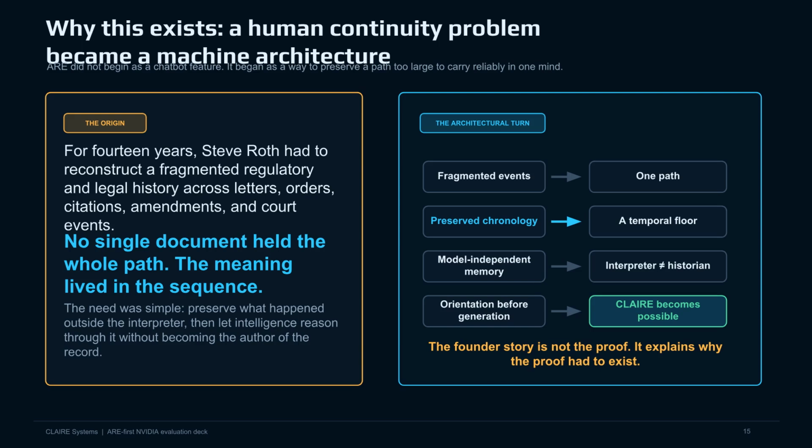ARE exists because of a human continuity problem that became a machine architecture. The core meaning lived in the sequence of events. The founder story is not the proof, but it explains why the proof had to exist.